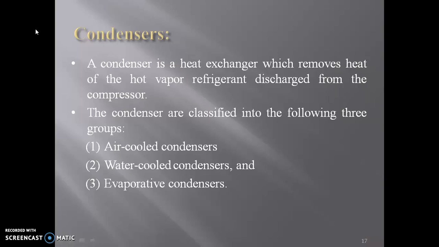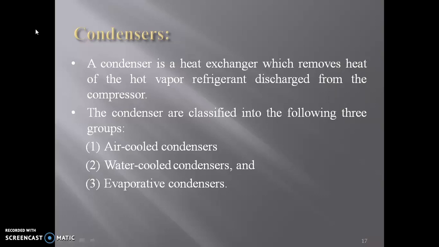So as we have discussed the condenser, now here we see that condensers are classified into three types: air cooled condensers, water cooled condensers, and evaporative condensers. Okay, before going to discuss this classification, first we will see what are the factors that affect the condenser capacity.